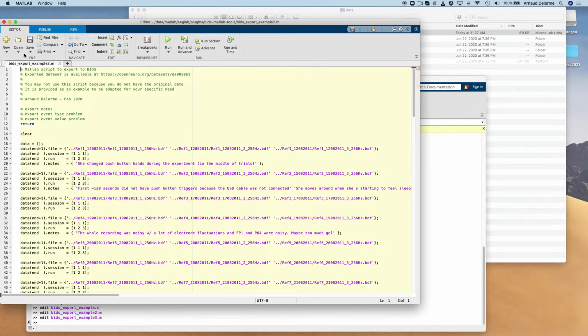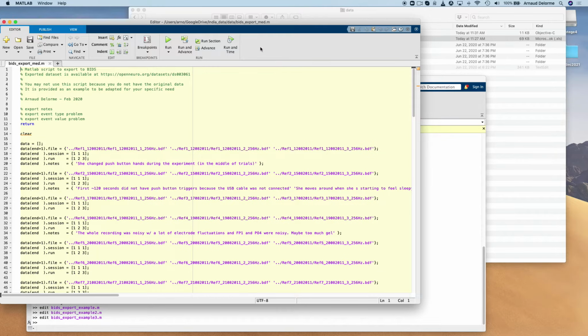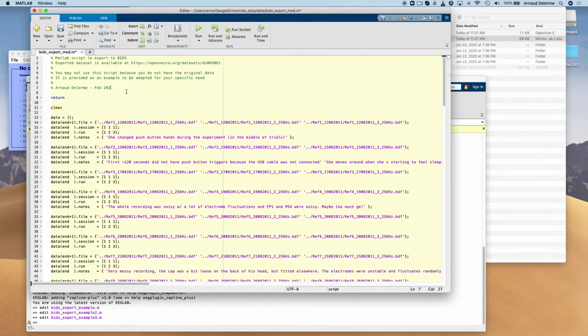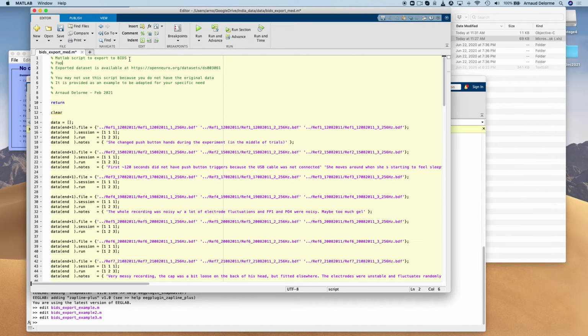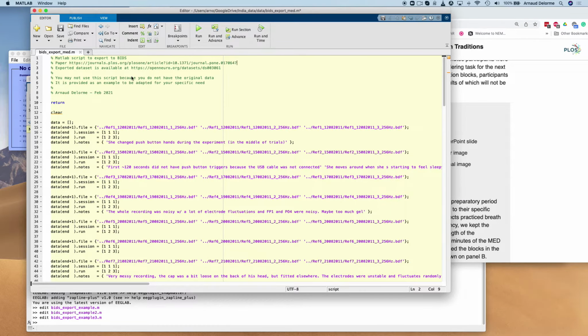So I'm going to save this file under a new name. I'm going to call it BIDS export med. And I'm going to start to edit that file. So first remove some of the comments. We're also going to change the date so it matches the date of today. And then also I'm going to reference the original paper, so just copy and paste the paper here.